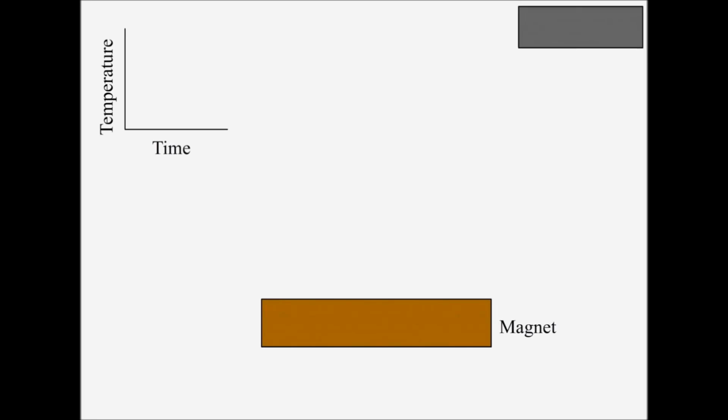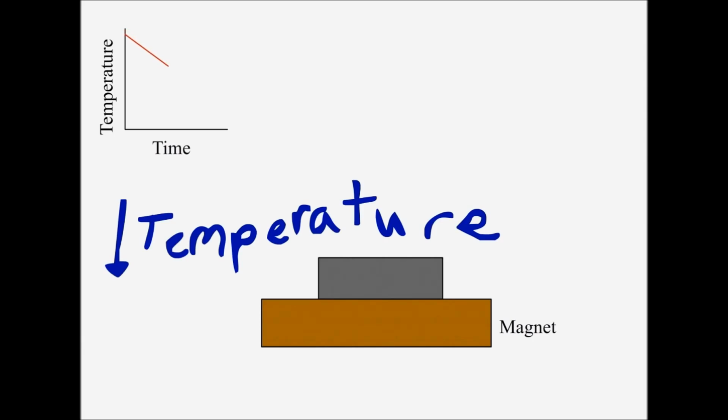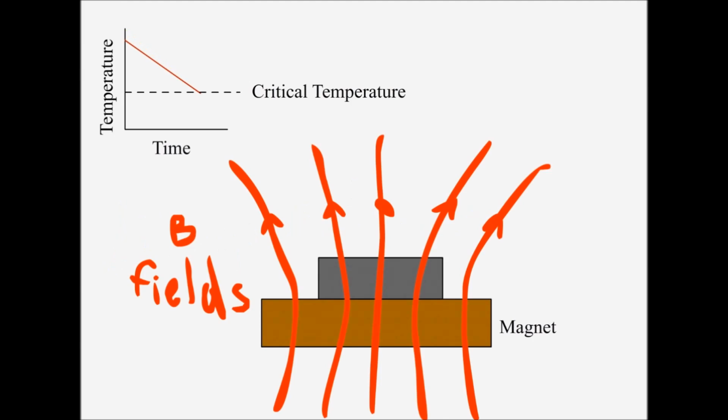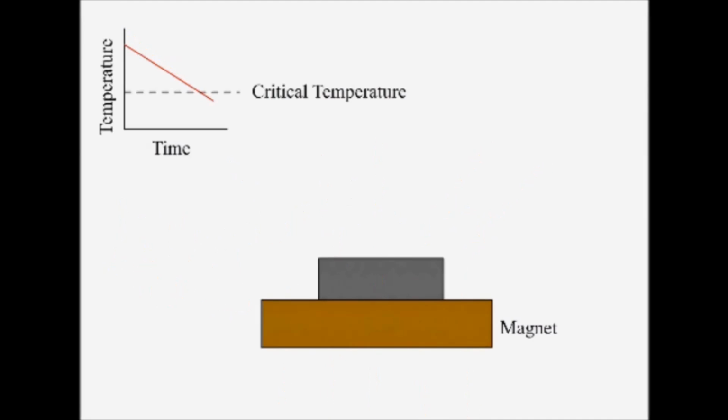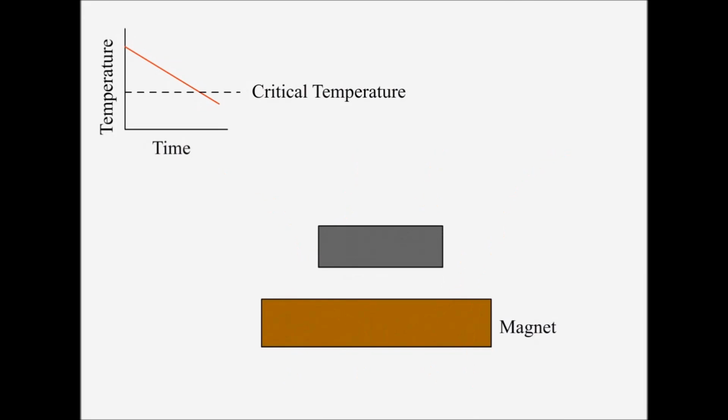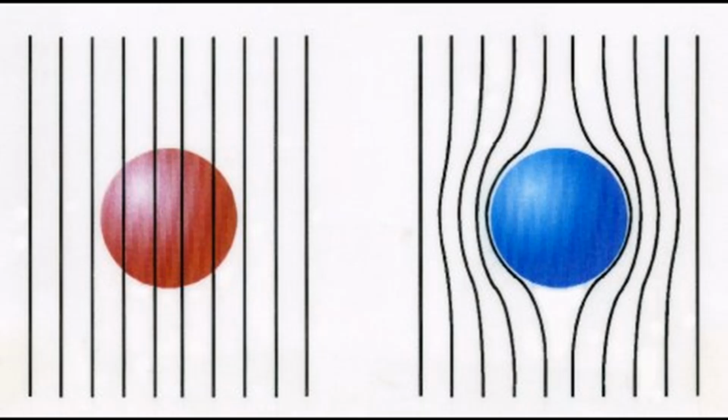Let's say we place a superconducting block on a magnet at room temperature, and then we lower the temperature. Above the critical temperature, the block is not superconducting, and the magnetic fields will pass through it. Below the critical temperature, the block becomes superconducting, and the magnetic fields will be expelled from within it. This expulsion, causing the block to levitate, is known as the Meissner effect. A superconductor with no magnetic field within it is said to be in the Meissner state.